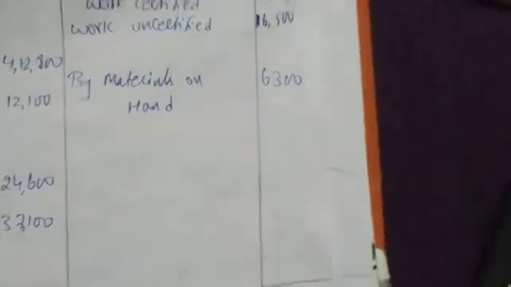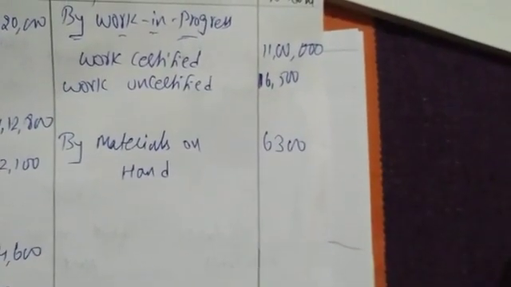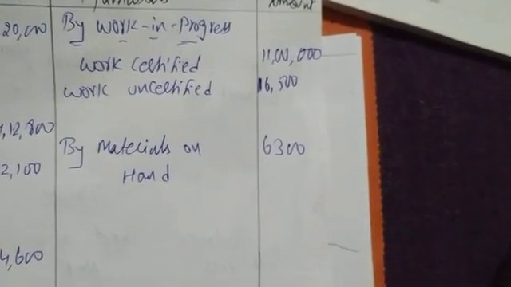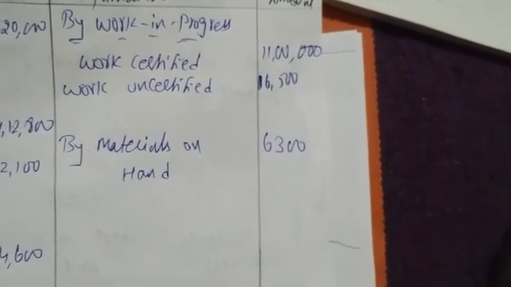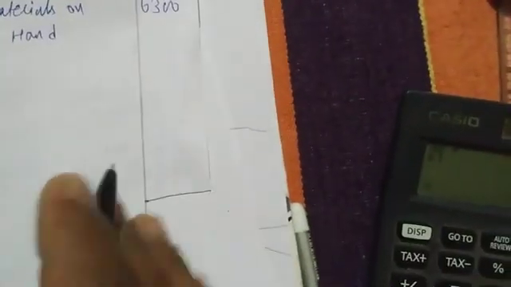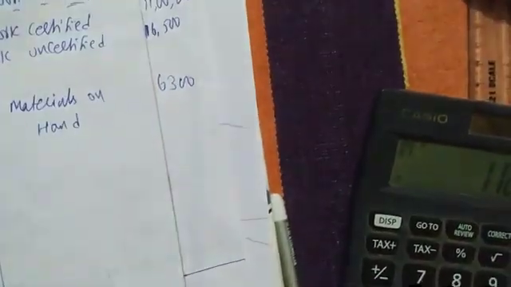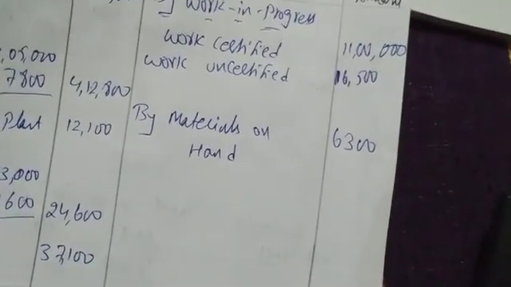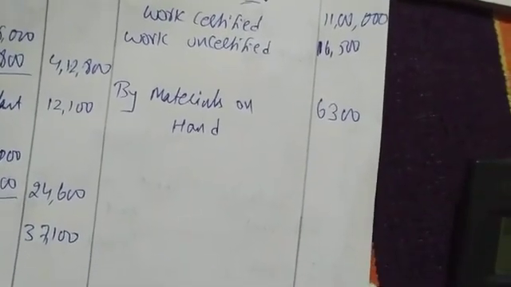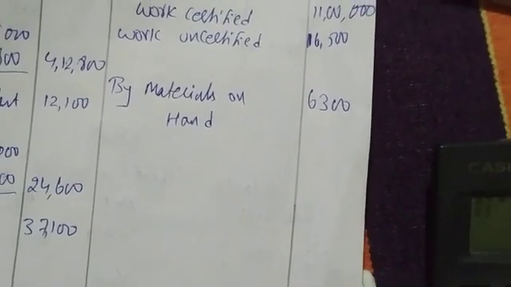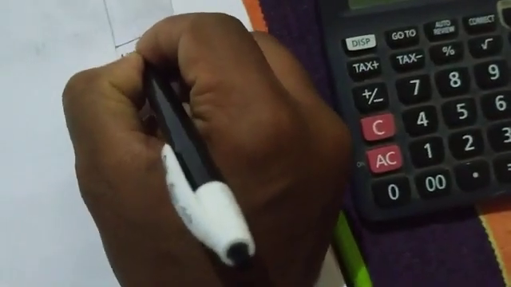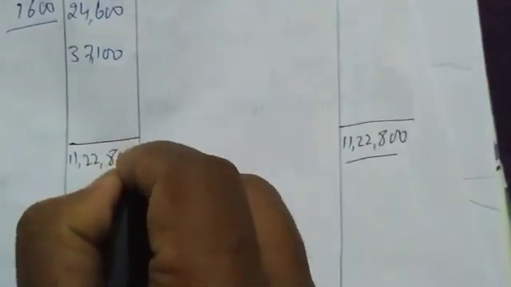So let us do the calculations. 11 lakhs and 16,500 plus 6,300. So we are getting 11 lakh 22,800. Here also the same, 11 lakh 22,800.